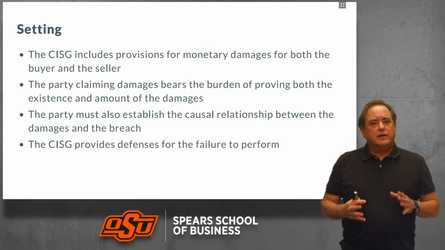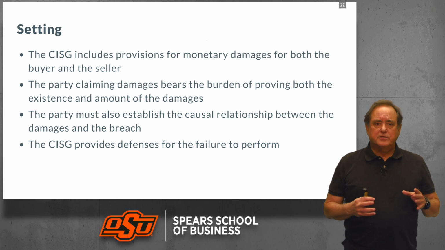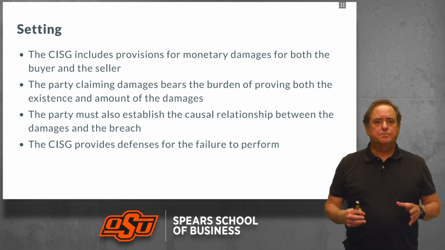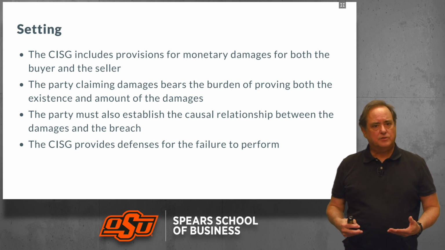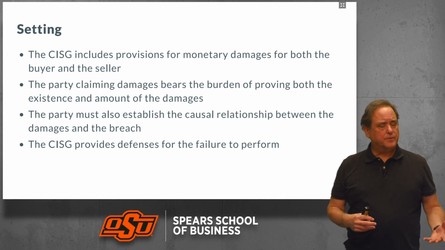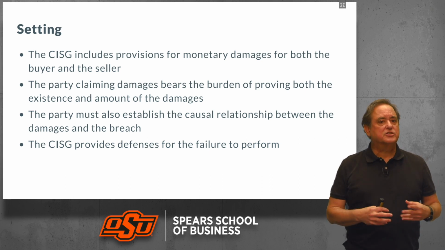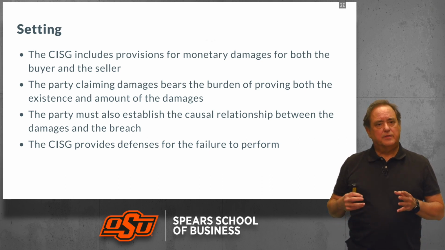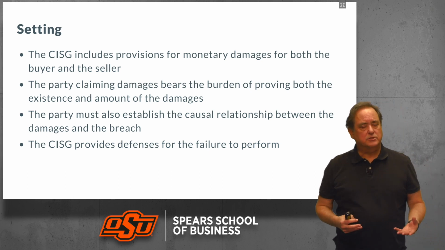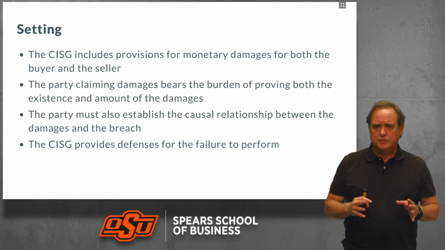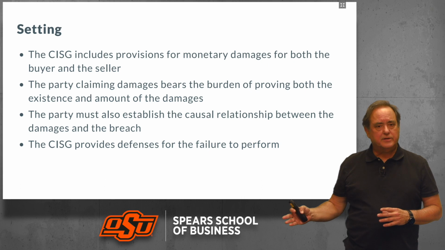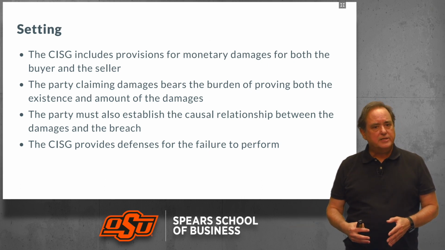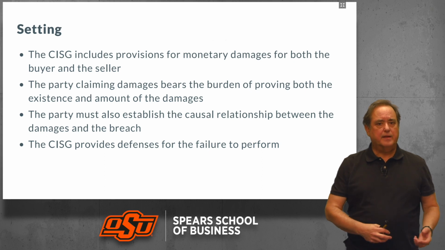Now, the CISG includes provisions for monetary damages. We saw that when we were looking at buyer and seller remedies. Both the buyer and seller have a right to receive money for the breach of a contract. Now, the party claiming the damages must prove the existence of the breach as well as the amount of damages suffered as a result of the breach. That burden is on the party that is claiming damages. That party must also establish that the damages were caused by the breach and not by some other intervening factor. There must be a causal relationship between the breach and the damages.